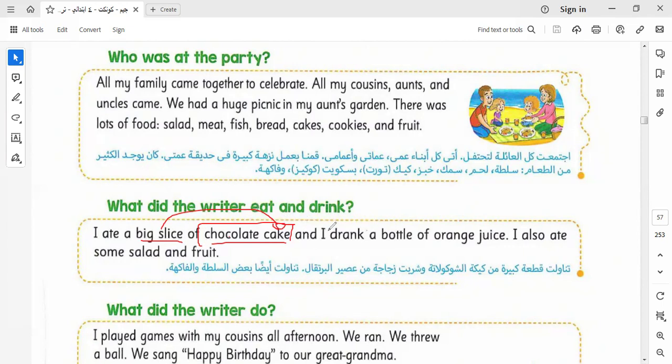We say slice of cake or slice of meat. This is what we use when we talk about quantifiers of food. And I drank a bottle of orange juice. I also ate a salad and fruit. Let's go to the next paragraph.